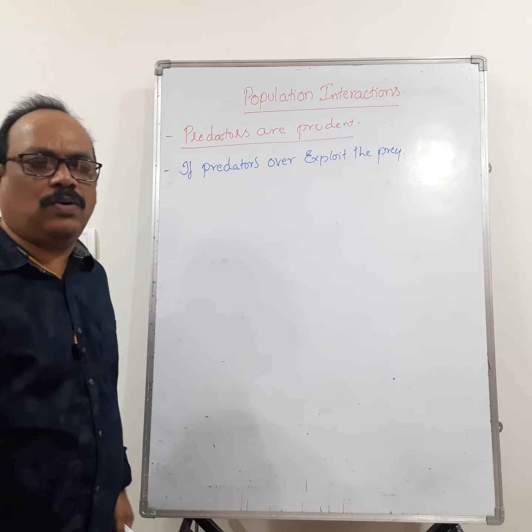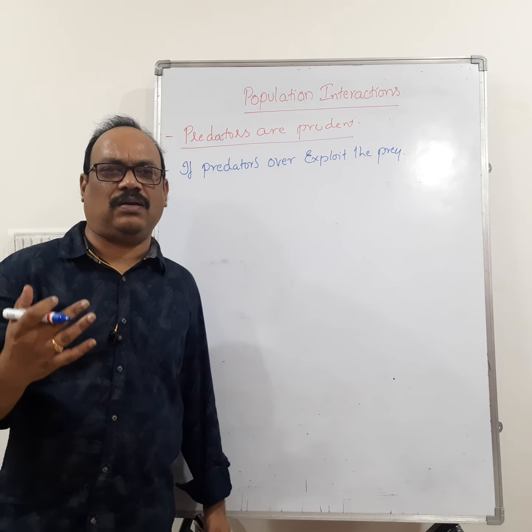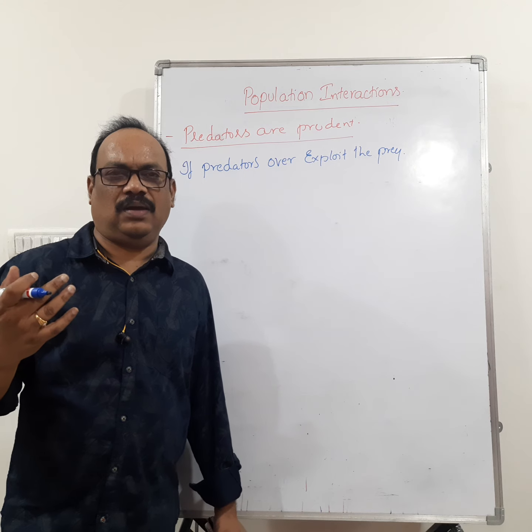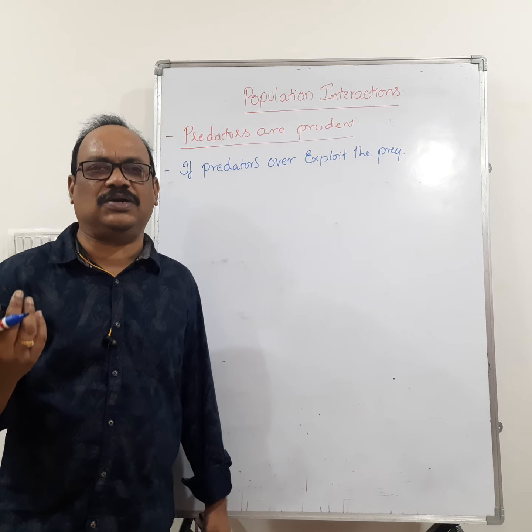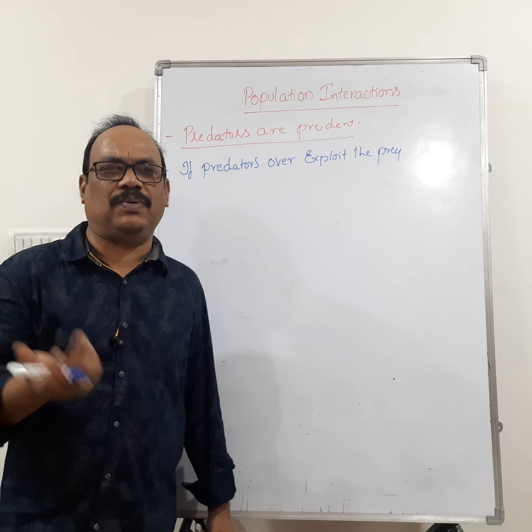What is the meaning of over exploitation of the prey? It means if the predators are fit and they are killing all the prey at a time. That means over exploitation of the prey means they are killing all the prey at a time.